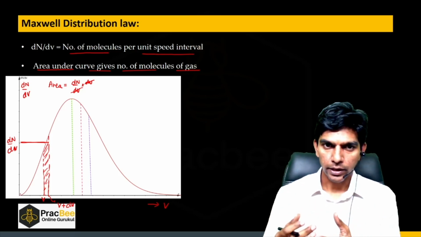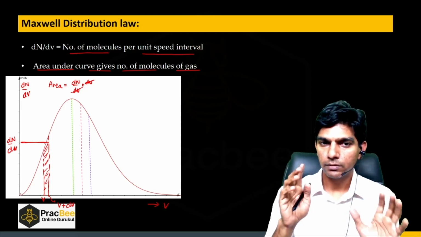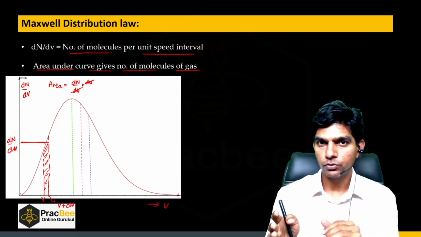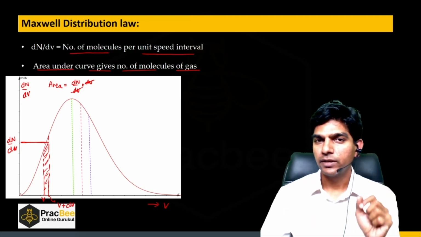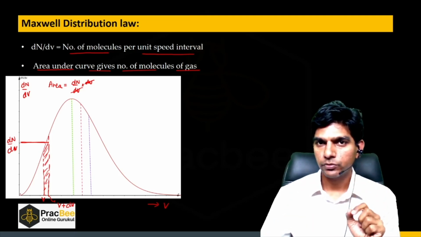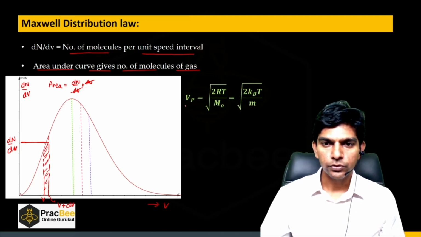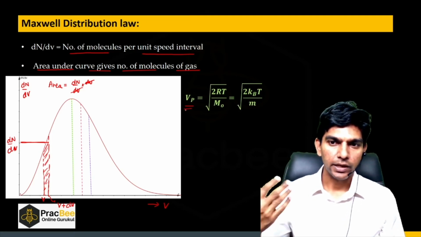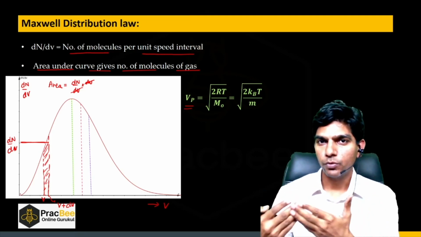And the Maxwell distribution law is not exactly given in the syllabus, but there were questions from this section in the past. Here Maxwell has defined 3 important speeds that can be possessed by the molecule. One is known as the most probable speed. And what is most probable speed? It is the speed possessed by a maximum number of molecules.